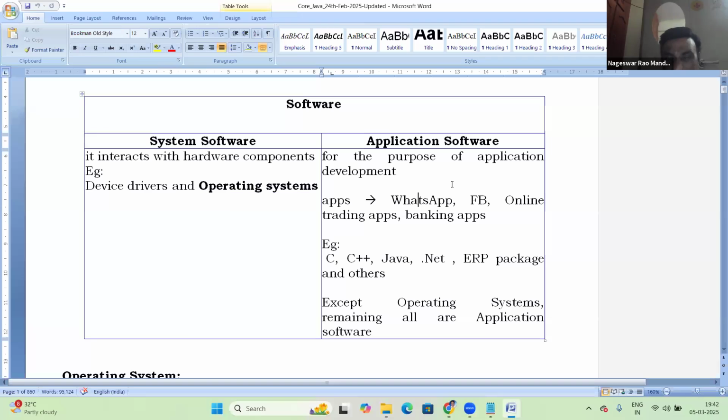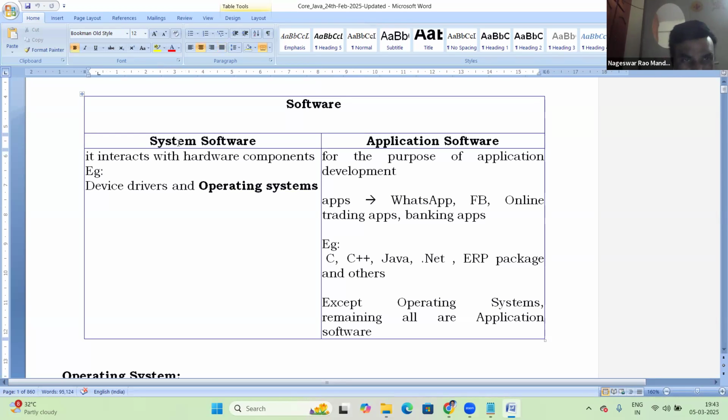Try to understand the class very clearly. Just follow the documents.